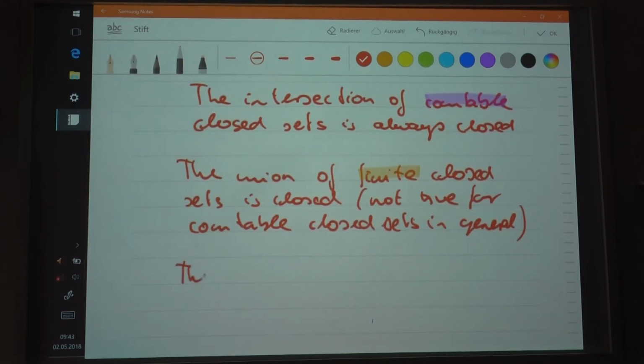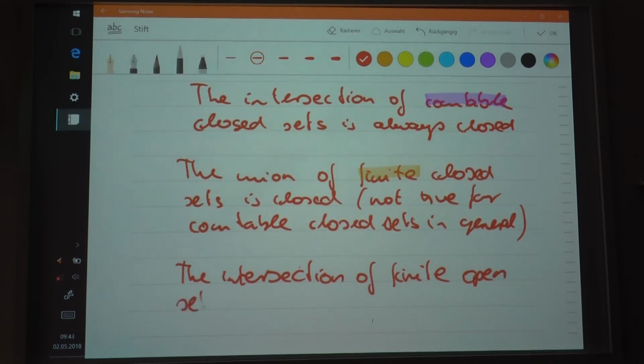And the intersection of finite open sets, or intervals, is always open.